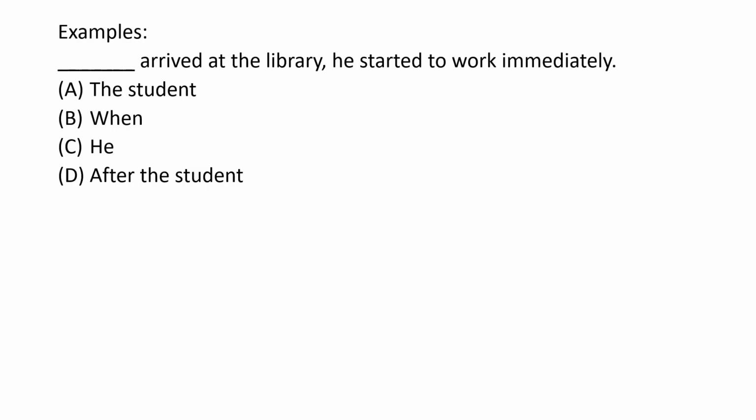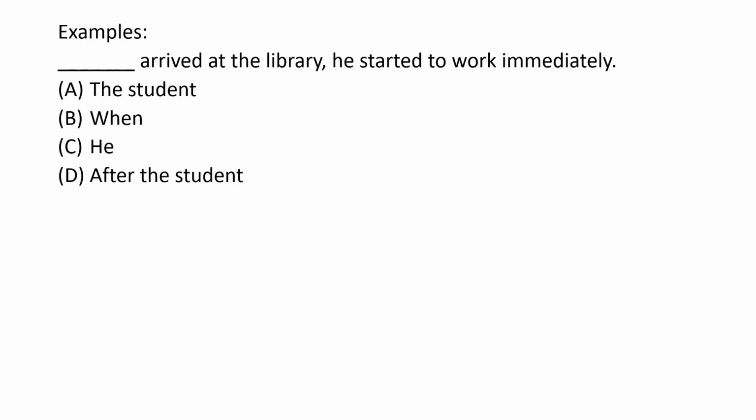If you use A, then the sentence has to become two different sentences. The comma needs to be a period, a dot, because the student, the subject, arrived at the library, done. The idea for that sentence is done. And then it has to have a period, and then he will become the subject for the next sentence. Okay, so no, we cannot use that one. When arrived at the library, there's no subject. So no, that's not the right answer. He arrived at the library has the same case as A, the student. So that's out.